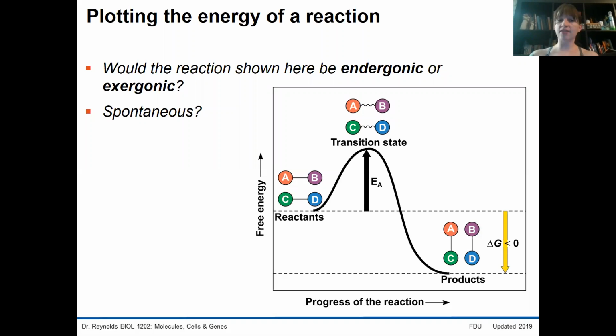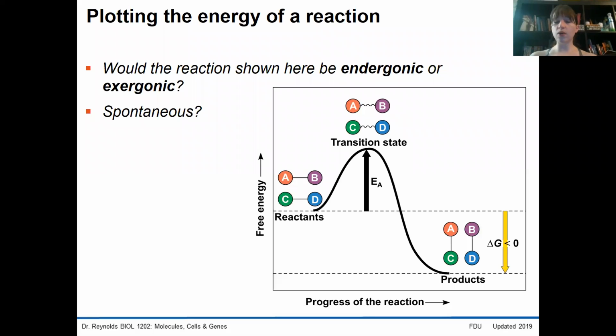On the y-axis is the free energy. So you can see the amount of free energy that's contained in the reactants and the products. This transition state is going to be higher in free energy than either one. And we're going to come back to this transition state and the amount of energy that you have to go through, which is known as activation energy, when we talk about enzymes in our next video.